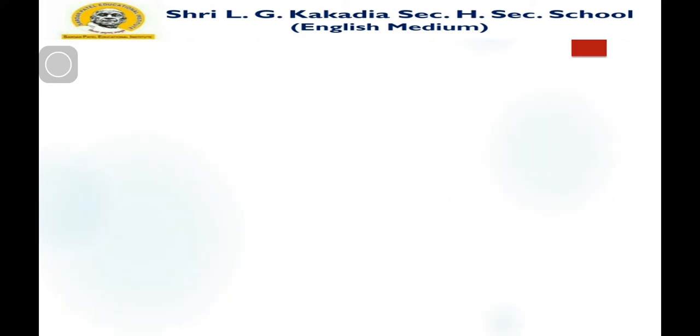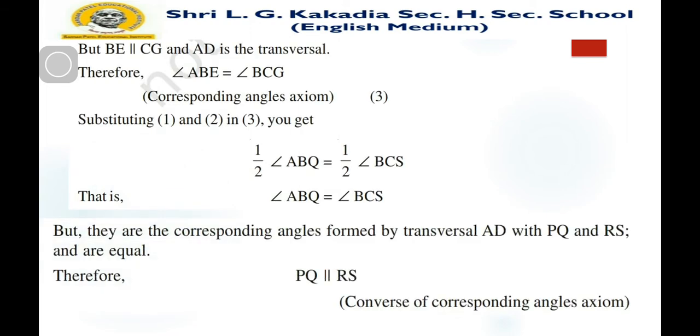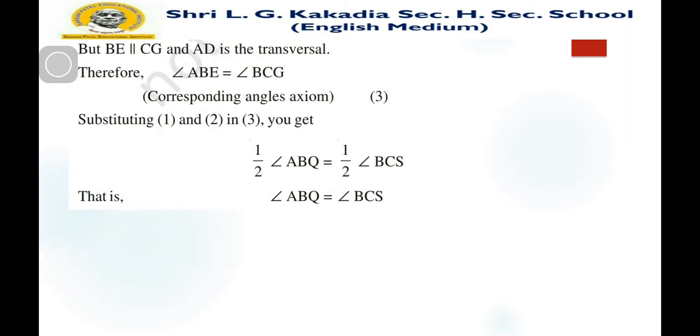Now, BE is parallel to CG and AD is a transversal. Therefore, angle ABE is equal to angle BCG, by the corresponding angles axiom. Substituting 1, 2 and 3, what do you get? Half of angle ABQ is equal to half of angle BCS.